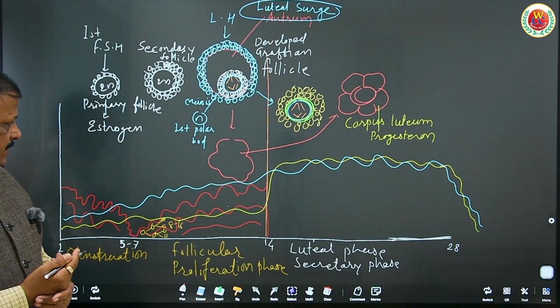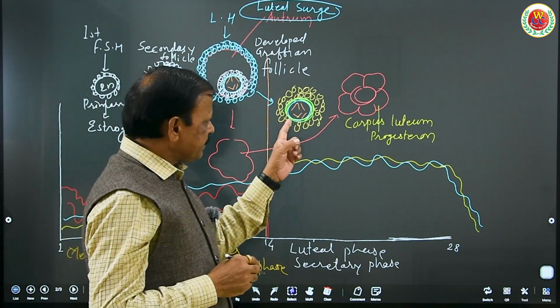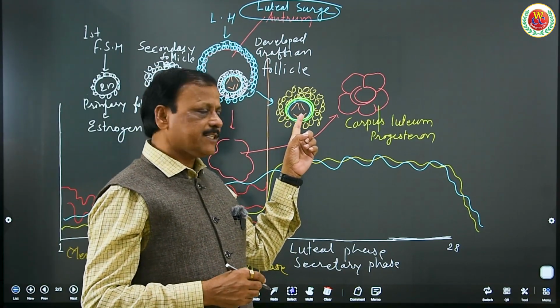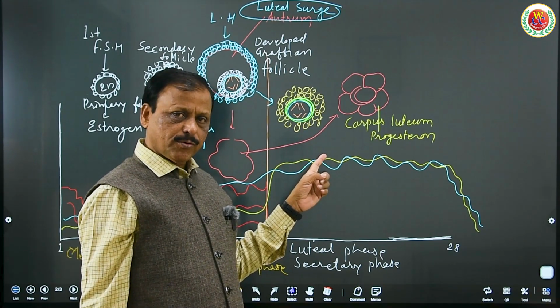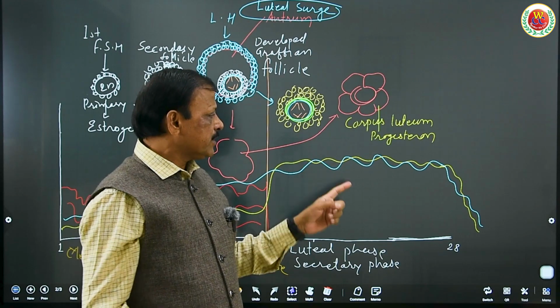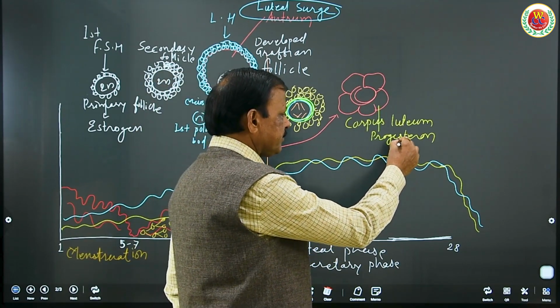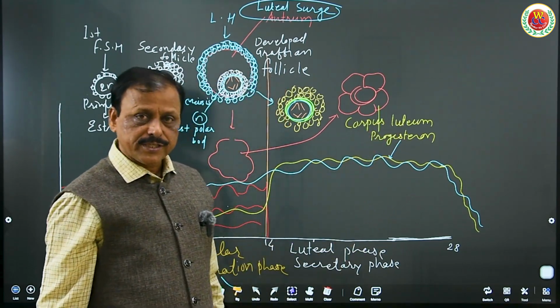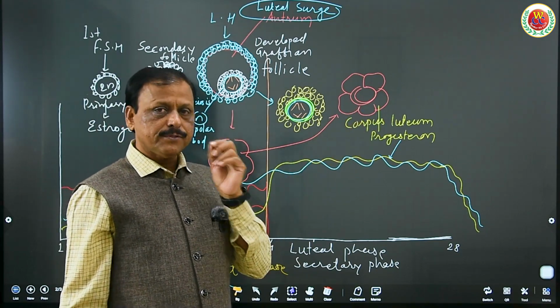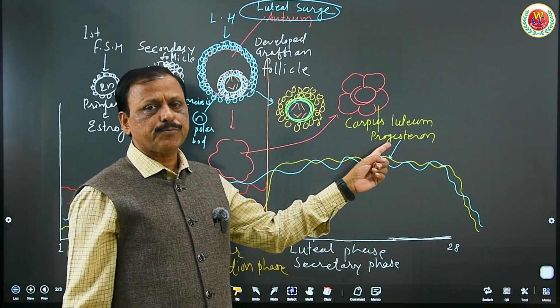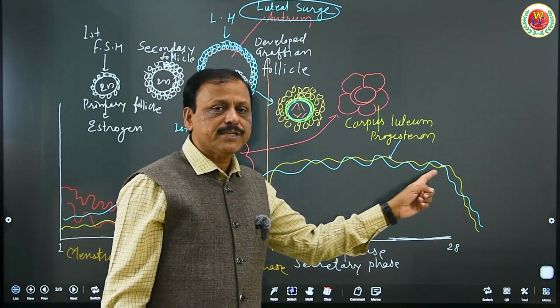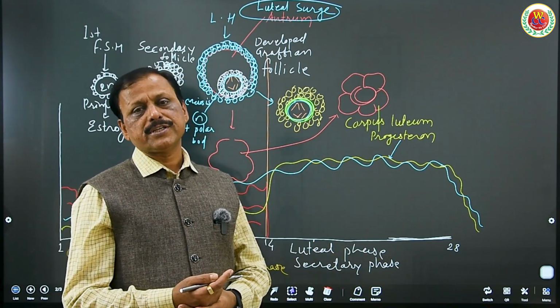Question can be asked in NEET as well as in board also. What is luteal surge? So here, if pregnancy occurs, that means fertilization occurs, and implantation of the zygote on the endometrial wall. To maintain that endometrial wall, the progesterone hormone needs to continue to be secreted. Therefore, the corpus luteum will continue to be present in the ovary to have continuous production of progesterone and maintain the endometrial wall till parturition occurs.